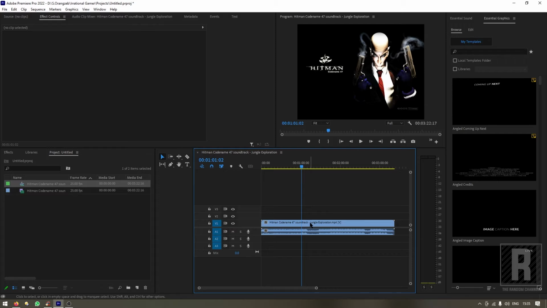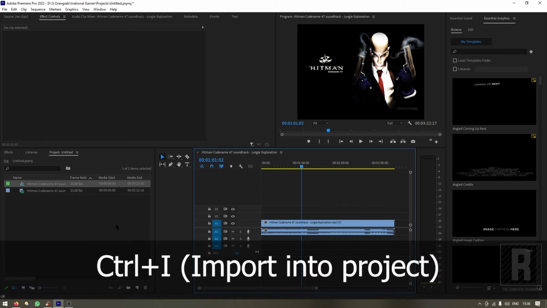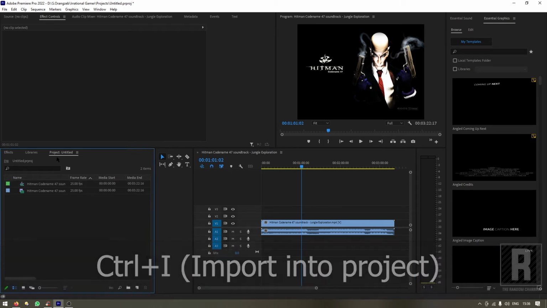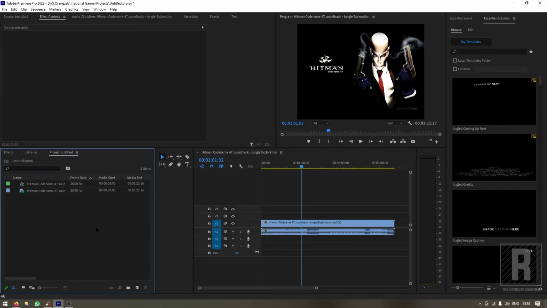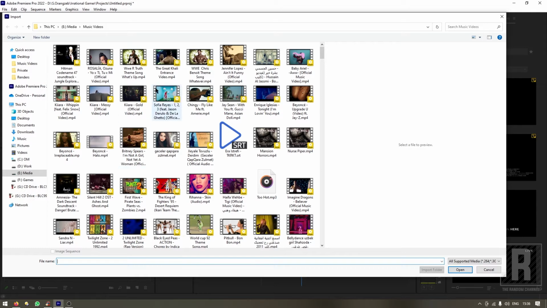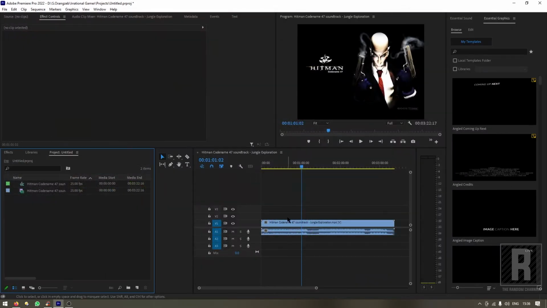Okay, first thing is you need to import the audio into Adobe Premiere Pro. You can do that by pressing Ctrl I on your keyboard, or you can just double click here in the project panel. So if you double click here, the Premiere Pro import dialog box will open and you can choose whatever audio or video you want. We don't want the video here, but for demonstration purposes, I will leave the video as it is.